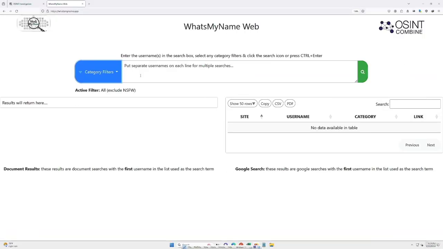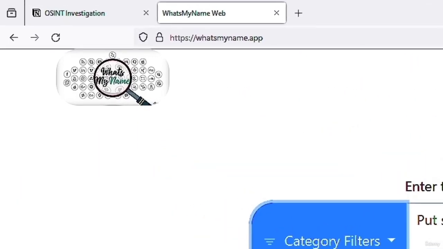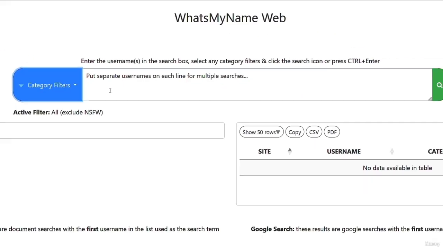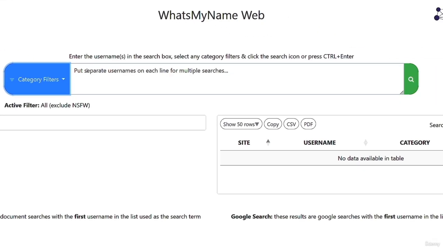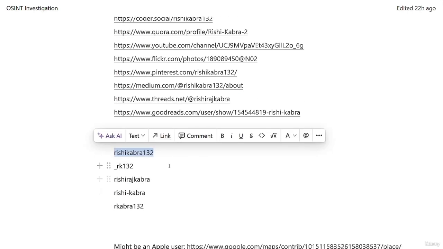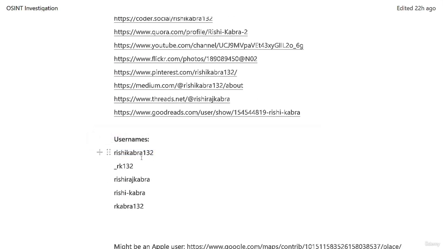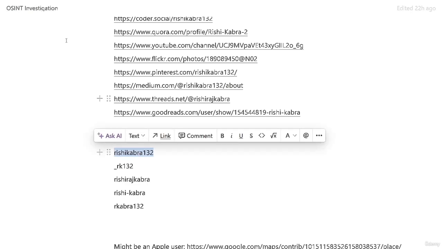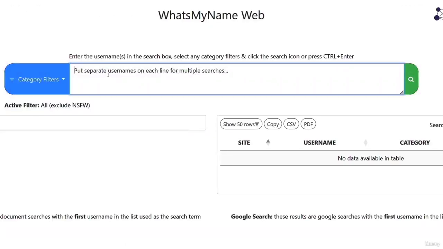So the first website that I would like to show you is called whatsmyname.app. You'll find its link in the resources of this lecture. And here you want to add the usernames of the person. So I would like to go to my notes, and here you can see the usernames that I have collected. And I would like to copy one username first, and then go to this website and put it in here.